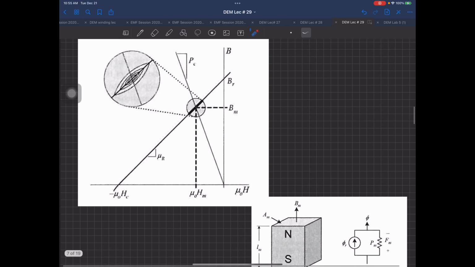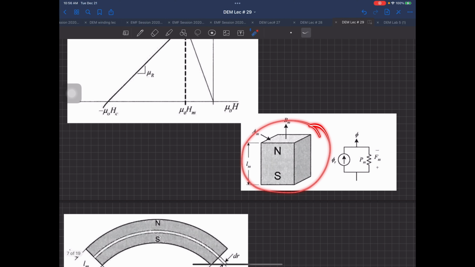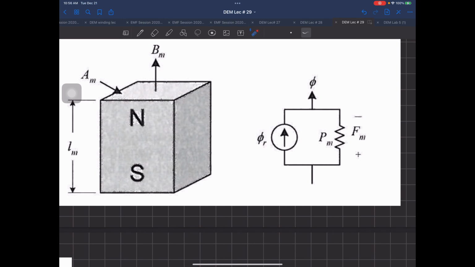Now, this is the same thing, and this is the same model which I have talked about, north-south, and the same current source with PM and FM over here. And what is this FM over there? PM instead of this book is actually doing one thing. They are not using the reluctance over there. They are using the permeance. Okay? And one thing very important. ये FM है. This FM is the same as NIM. Same thing. ठीक है, डोंट इवन फ्रेंड. हम आपको याद होगा वहाँ पे वी यूज टू राइट इट डाउन एज इटैलिक एफ. दिस इज द एट एन एम और एन आई, सेम थिंग.